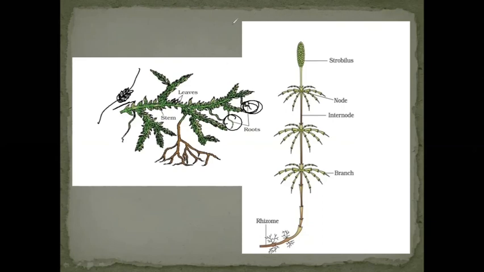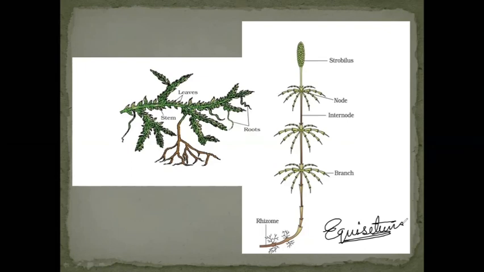Next we have what I was talking about, that is Equisetum, and a number of questions can be formed from this Equisetum part. First one, whose picture is this? So this picture is a member of pteridophytes, that is Equisetum, commonly known as horsetail.